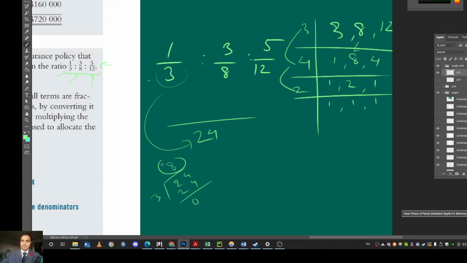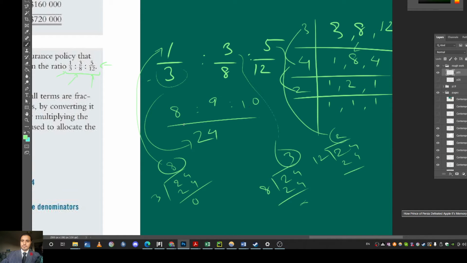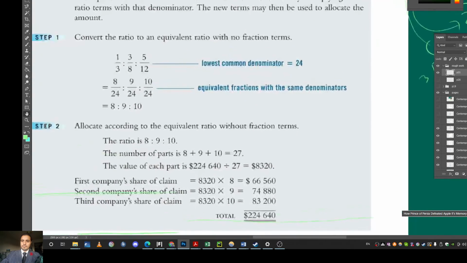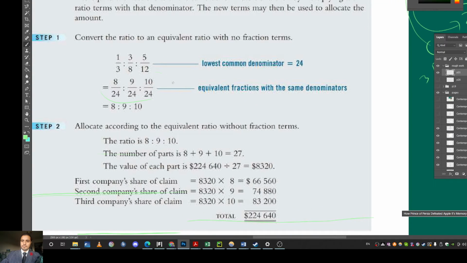Remainder is 0. The quotient gets multiplied by this 1. So 8 times 1 is 8. 8 times 3 is 24, you can check it. So this 3 gets multiplied by 3. So 3 times 3 is 9. 12 times 2 is 24, and so this gets multiplied here. So 5 times 2 is 10. This is the ratio we're left with: 8 over 24, 9 over 24, 10 over 24. And this is what he did over here, if you can see that. And then because they all have the same denominator, you can pretty much rewrite them just in this way. You don't have to write the denominators.